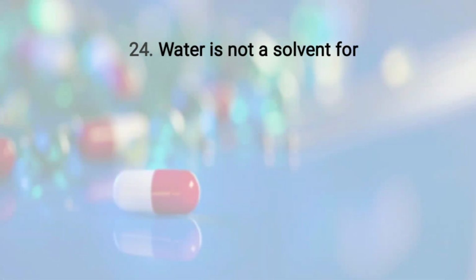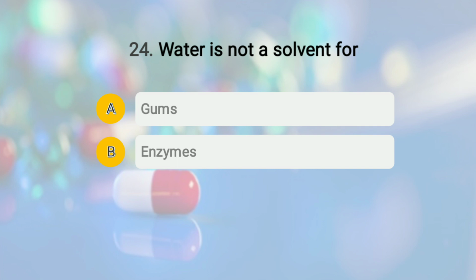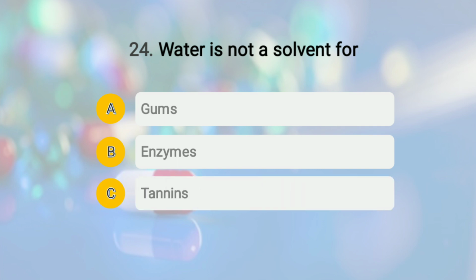The question is water is not a solvent for. The options are option number A, gums, option number B, enzymes, option number C, tannins, and option number D, fats. So selection of a proper solvent is very important in order to ensure stability of the preparation and nature of the final product desired, right?